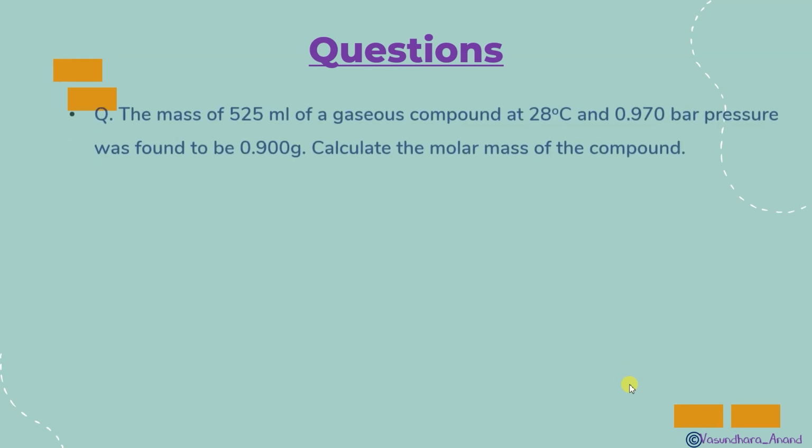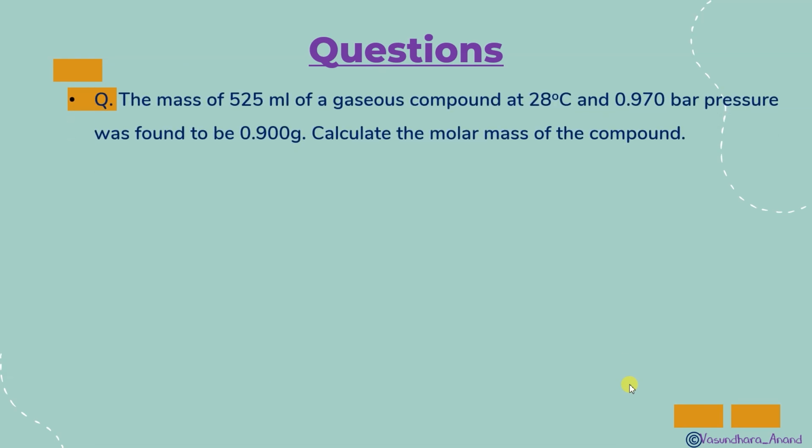Now the next question is here: the mass of 525 ml of a gaseous compound at 28 degrees Celsius and 0.970 bar pressure was found to be this. Calculate the molar mass of the compound. These are all direct questions, so you just put the value and get the answer simply.